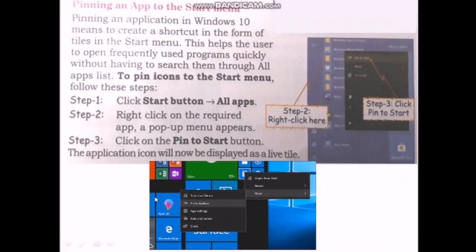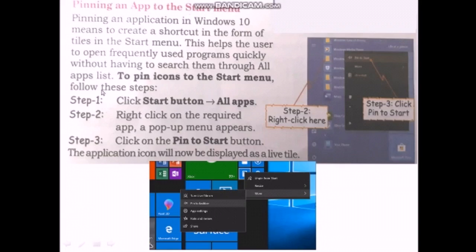Next one, pinning an app to the Start menu. Pinning an application in Windows 10 means to create a shortcut in the form of tiles in the Start menu.